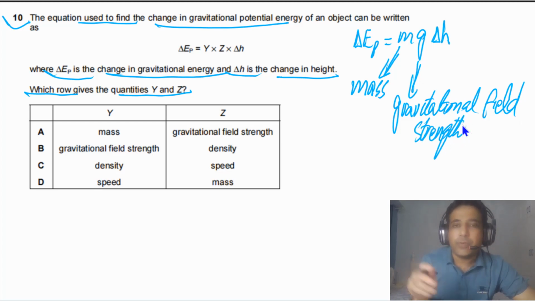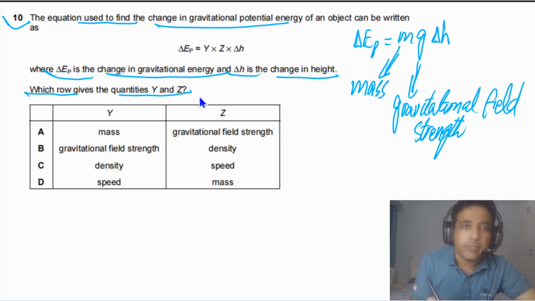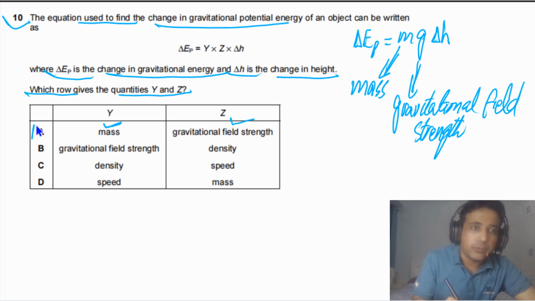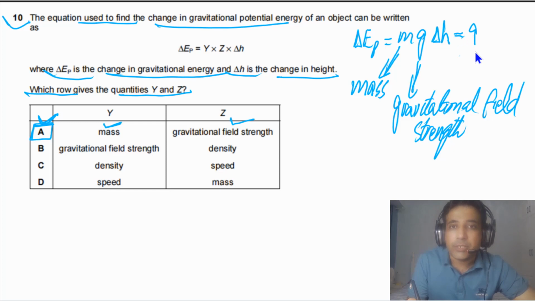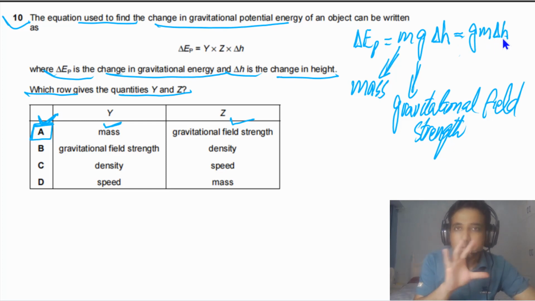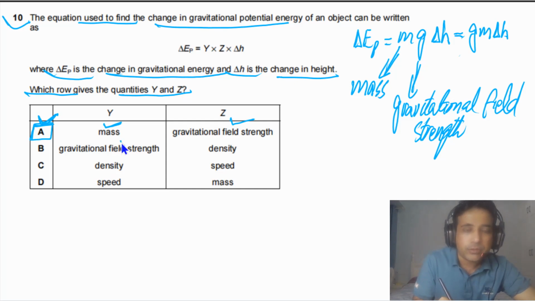Now if you have understanding of this one, now simply we can find out y and z quantities. Y is given to us as mass, so this is possible. Z is gravitational field, so this is also possible. So the answer can be, in this case, A. This can be a possible answer. Order is not important. Mg order is not important. I can also write down this one, g m times delta h. So order is not important. So this can be y, but this cannot be z.